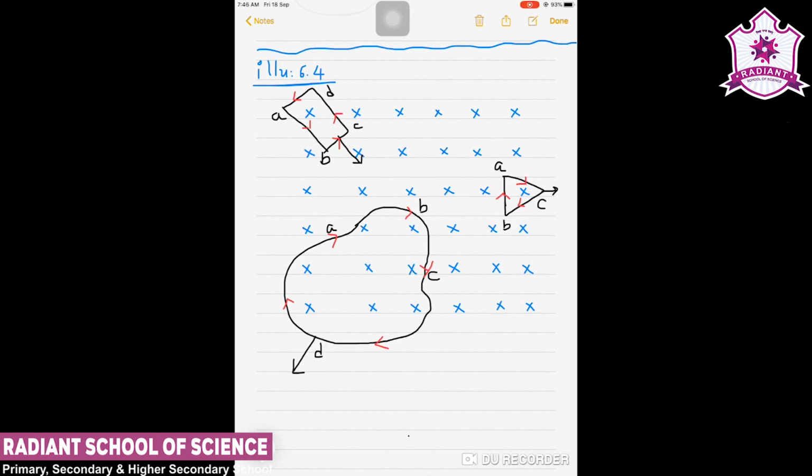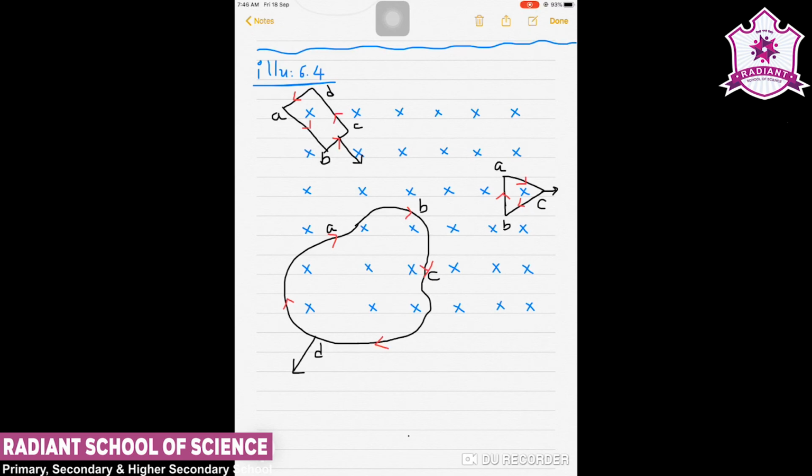If it leaves the magnetic field, then obviously it will try to retain the portion in which the magnetic field is present, and therefore the magnetic flux decreases due to the motion of the irregular shaped loop ABCD out of the region of the magnetic field, and the induced current flows along CDABC so as to oppose the change in flux. Here we should note that there is no induced current as long as the loops are completely inside or outside the region of the magnetic field.